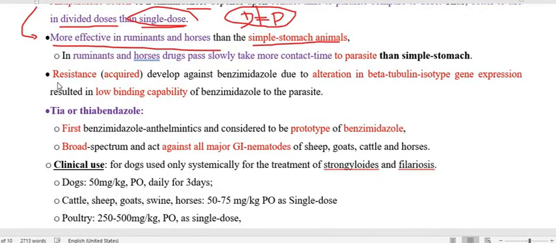Regarding resistance of the parasite against the drug, they develop it by changing the structure of the gene that participates in beta tubulin synthesis. So they are the resistant helminths, resistant parasites. They change the target of that drug by modifying the beta tubulin structure, and therefore the binding capability of the drug to the beta tubulin is reduced and the drug is less efficacious. This way it produces the resistance problem.